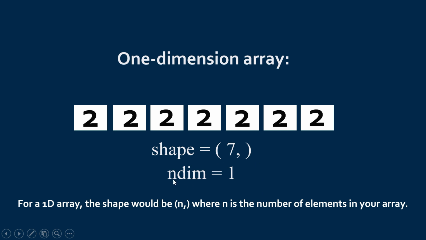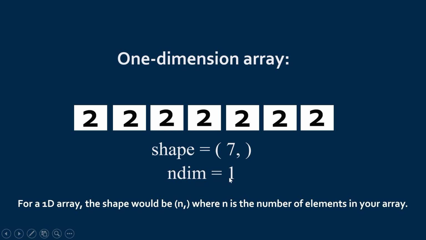And when we call this ndim function, it will return the dimension. You can say that tuple or row. So here you can see this is just one row or one tuple. So we have called number of dimensions equal to 1, and shape equal to the number of elements present in the array. When we use a 1D one dimension array, the shape would be like this, n, where n is the number of elements in your array. So these are the 7 elements present in the array. We have called the shape function. It returns 7 elements and number of dimension is 1.